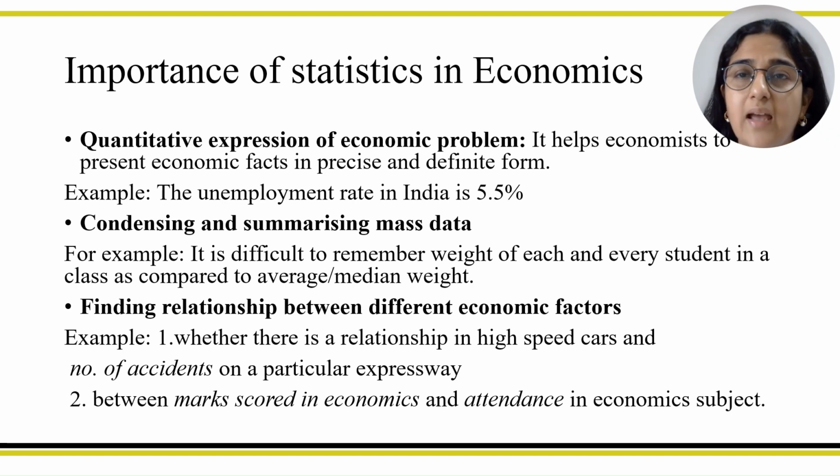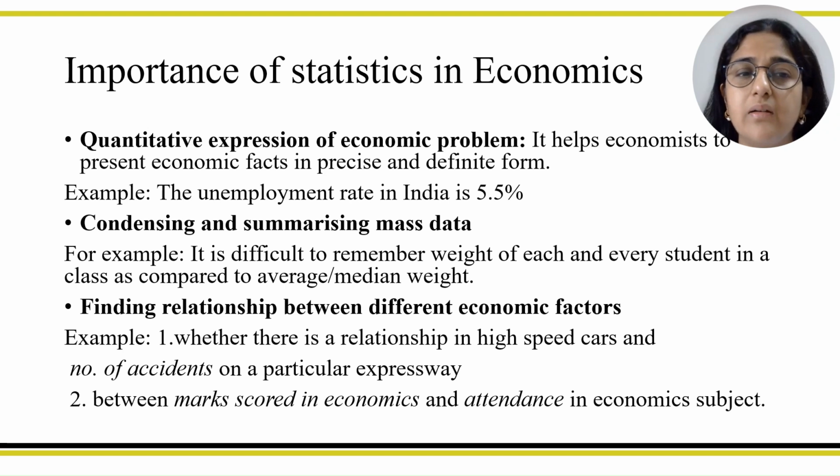I have given you an example of 498 or some figure of accidents which are happening on some expressway. Now those accidents can happen due to multiple reasons. Let's say one of the reasons can be high speed cars, that due to high speed cars the accident has taken place. If you want to know whether high speed cars and the number of accidents are related to each other or there is no relation, this relation can be identified using correlation.